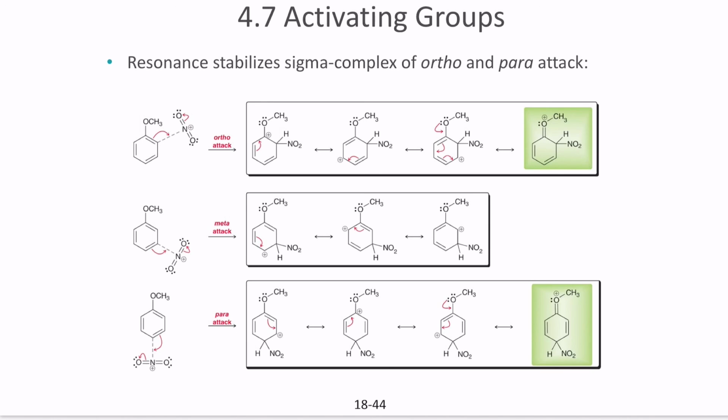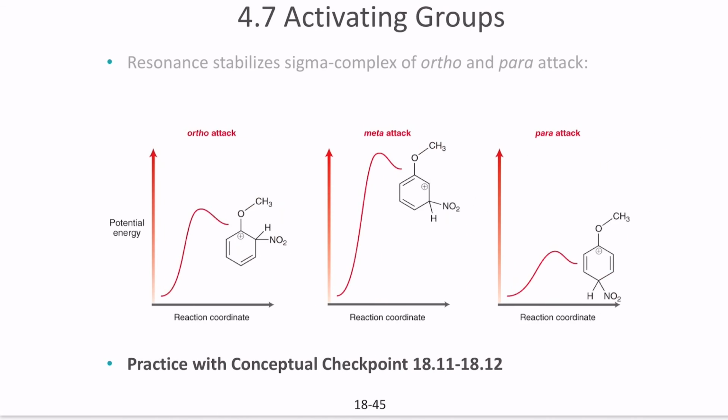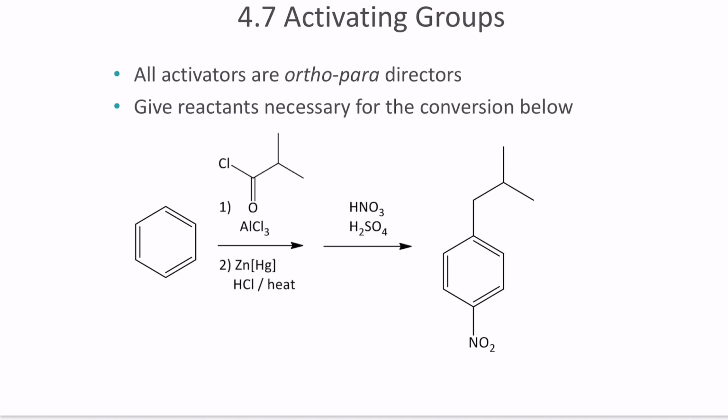So this is the reason why you end up seeing the charge here. Notice the positive charge here, rather than on the carbon, is actually on the oxygen, because remember that positive charge likes to be on the more electronegative atom. So now this is how you end up with the ortho and para structures. So all of the activators are ortho-para directors. Whenever you have an activator, it ends up becoming an ortho-para director. So let's take a simple example of this.